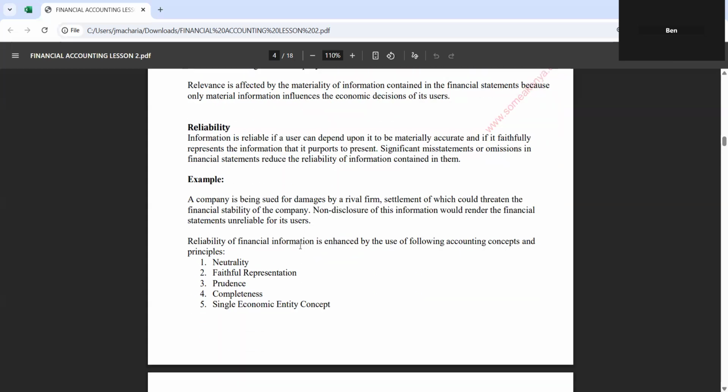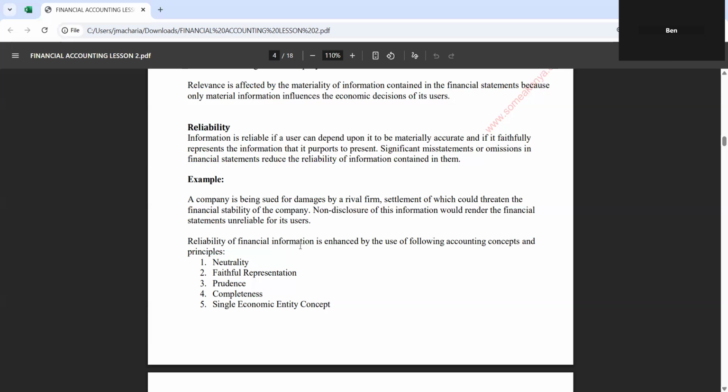Say a company is being sued for damages by a rival firm, settlement of which could threaten the financial stability of the company. Non-disclosure of this information will render the financial statement unreliable for its users. We call this a contingent outcome, where something will happen based on circumstances.